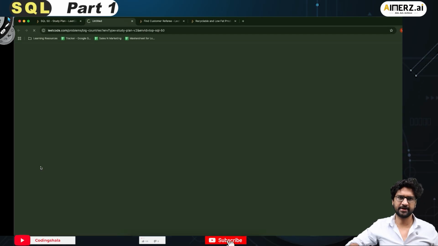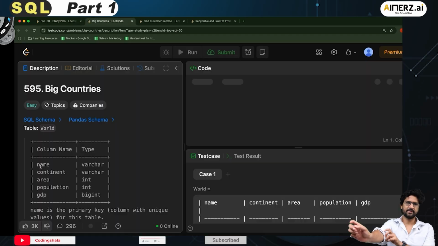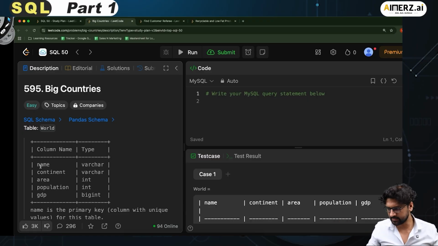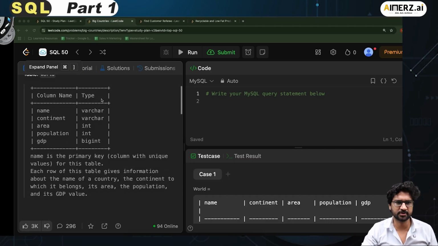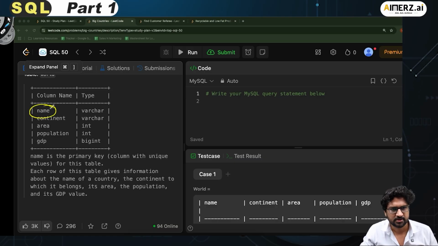The next question is big countries, right? In this table, comparatively, I have got a little bigger table, because the last two questions have been very small. This table has 1, 2, 3, 4, 5 columns. Fair enough. So this is my table schema. If I go further down, it is saying that name, which is a varchar type column, is my primary key.